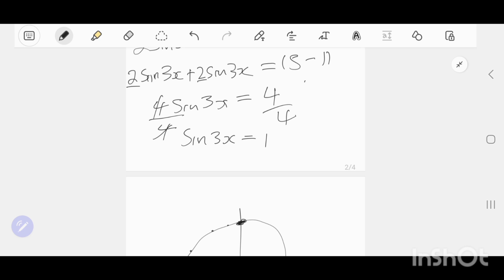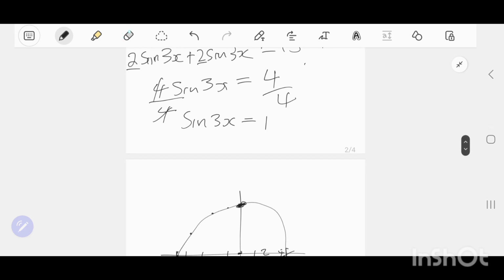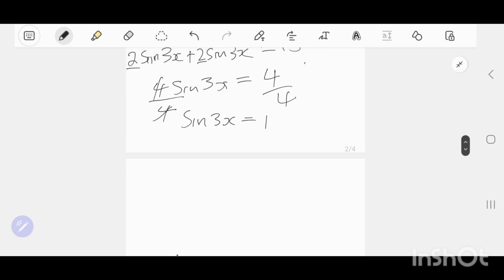And then you must figure out what you need to do. In order to solve something like this, you have to use your calculator, the inverse function, in this case arc sine.